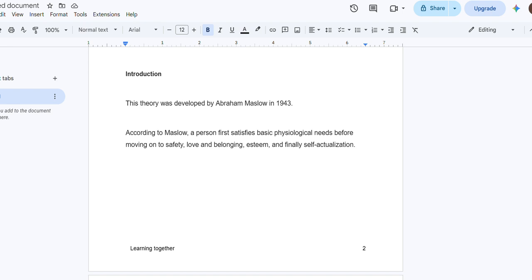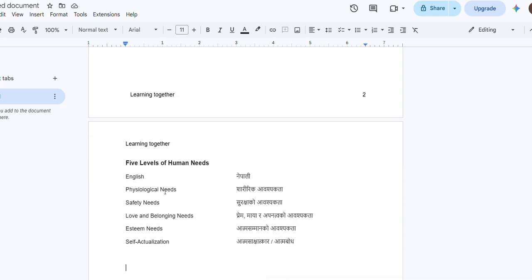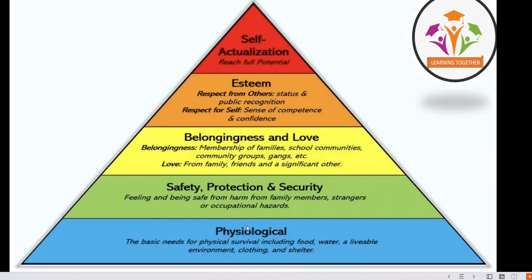According to Maslow, there is five different human need. That is physiological need, safety need, love and belonging need, esteem need, and self-actualization need. We can look this term in the hierarchy also. Physiological need, safety, protection and security need, belongingness and love need, self-esteem need, self-actualization need.